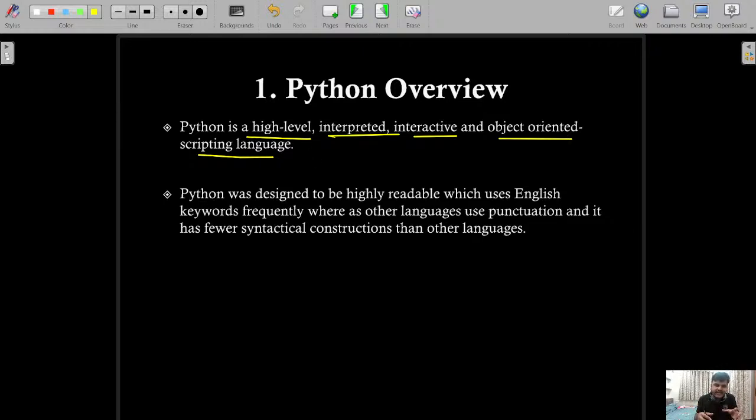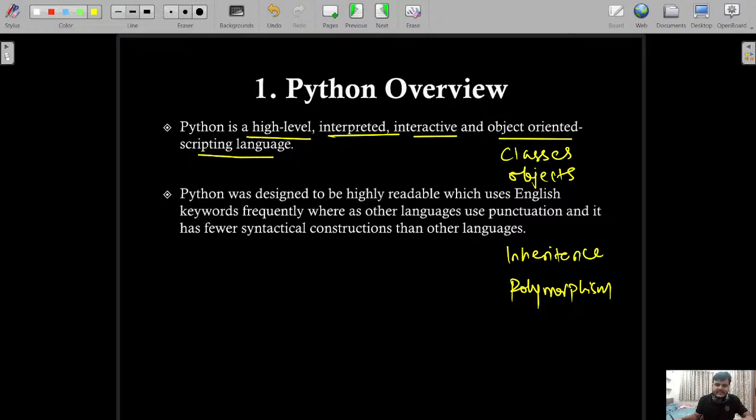The style of writing is in the scripting way, and it is an object oriented language because we have the concept of classes, objects, inheritance, and polymorphism. All these properties are followed by this programming language. That is why it is called an object oriented language.